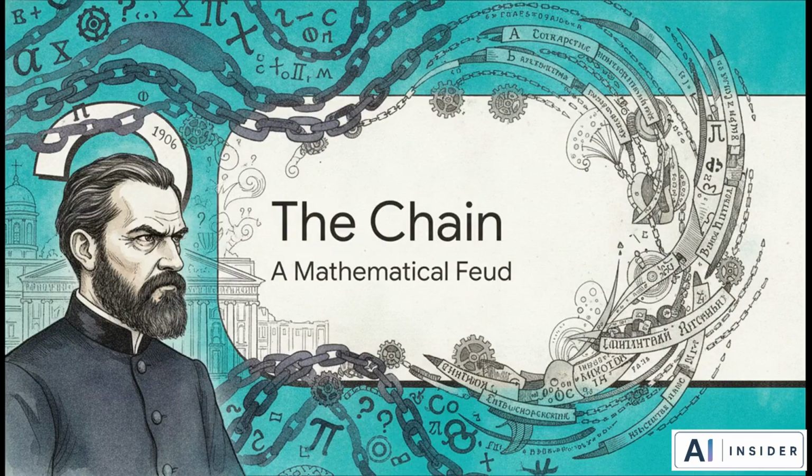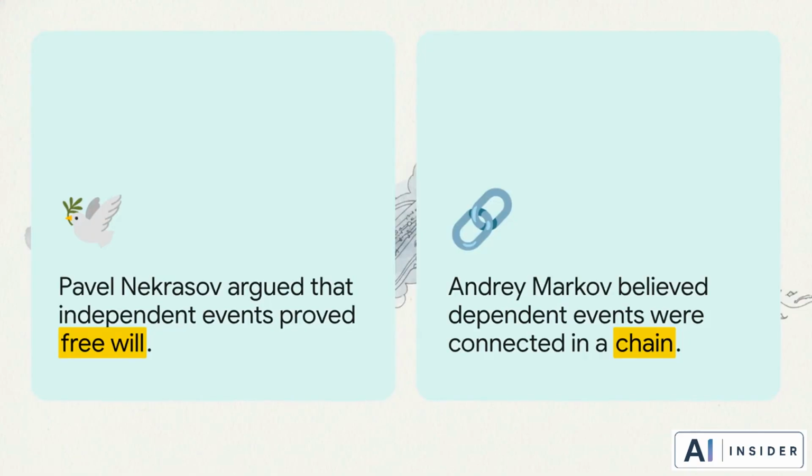Chapter 2. The Chain. To really wrap our heads around this, we actually need to leave the modern era completely behind and travel all the way back to 1906 to Tsarist Russia. Because right here, a frankly petty mathematical feud over theology accidentally birthed the foundation of modern AI.